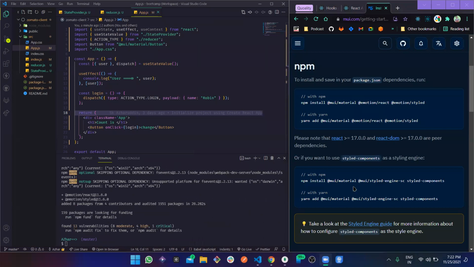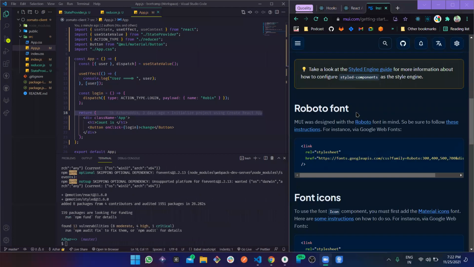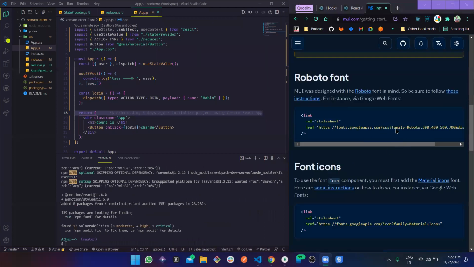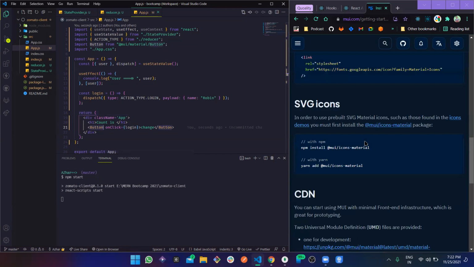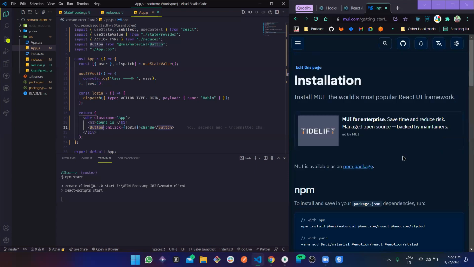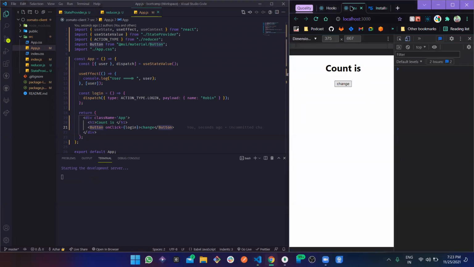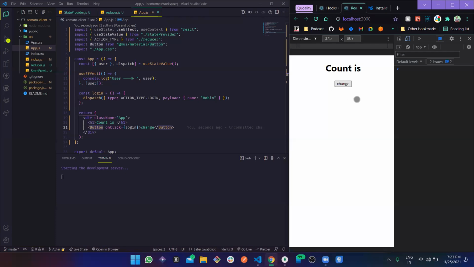Of course, we are going to cover Material UI tomorrow, but this is just for the sake of a short intro. npm install this and this. Oh yes, and this is going to work. Okay, so this is installed. Now npm start and see whether this is working or not. Okay, not one more. I want to see this here only.